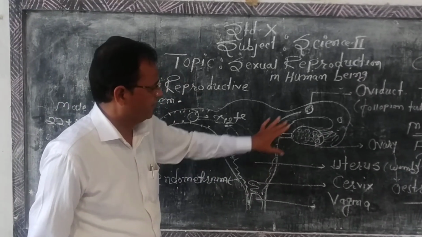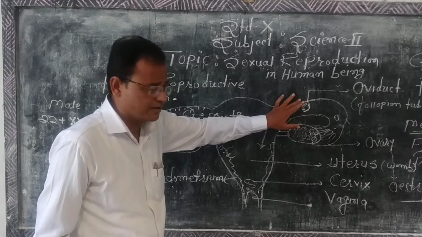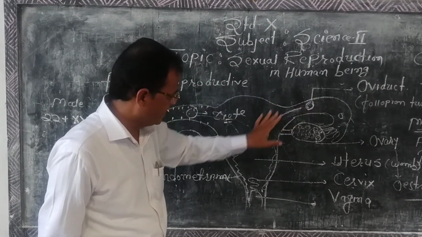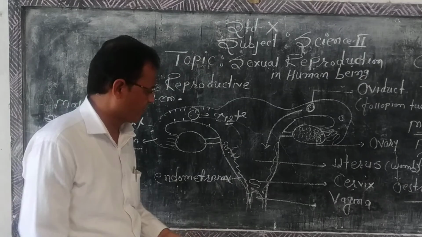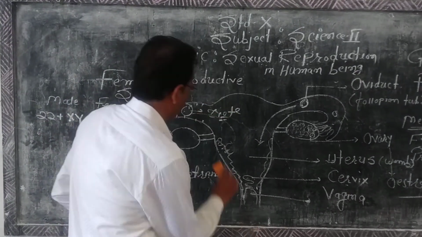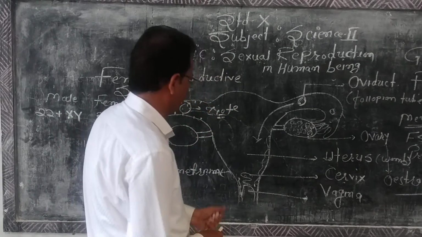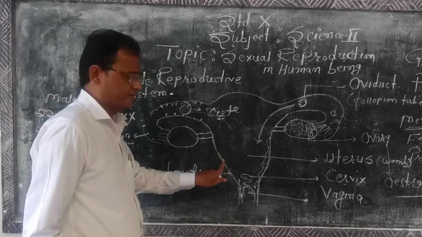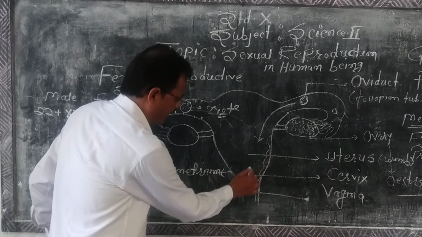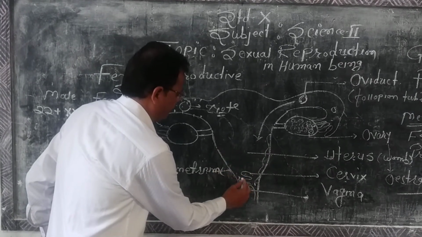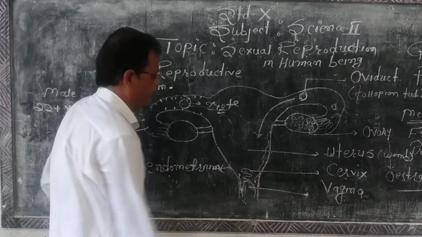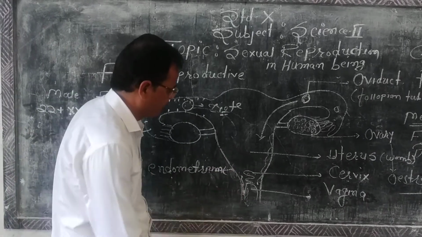If it remains unfertilized, then the endometrium gradually casts off. Cast off means breakdown. Because of this breakdown of the endometrium every month, the unfertilized egg, along with the breakdown of the endometrium, releases blood, and that blood and mucus comes out along with the unfertilized egg.